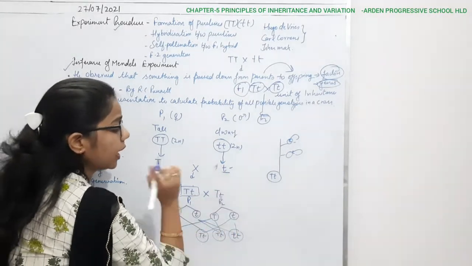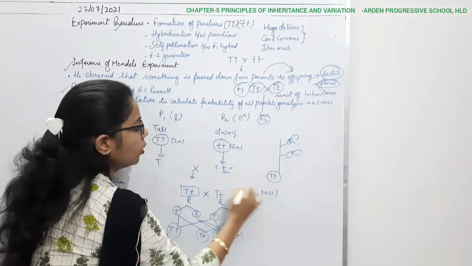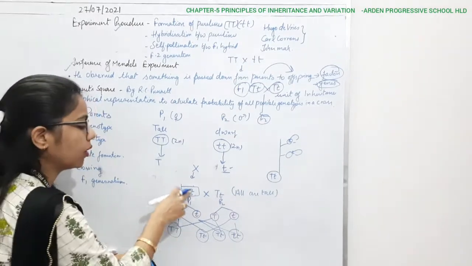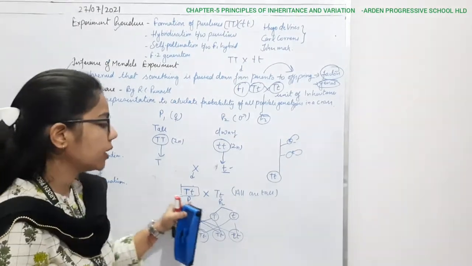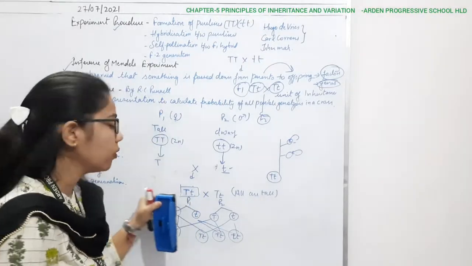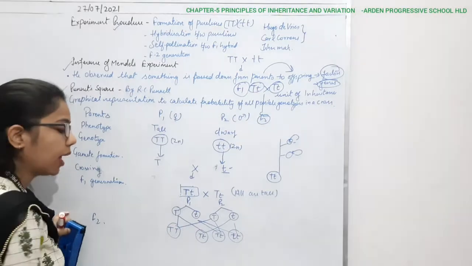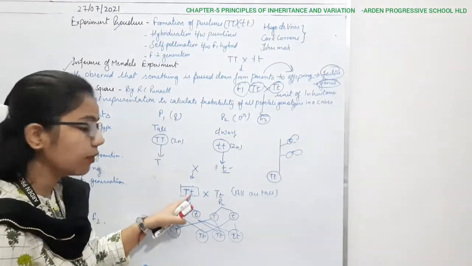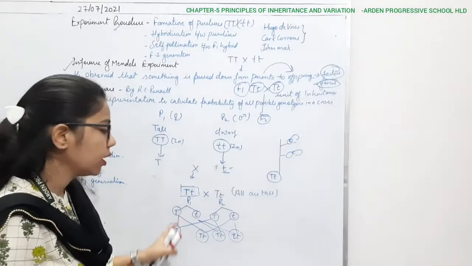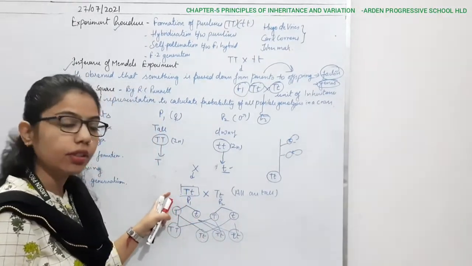It means that in the F1 generation all will become tall. Why tall? Because phenotypically this dominant character is dominant over this recessive. That's why we can see that all the plants are tall here in the F1 generation. But in the F2 generation, this recessive trait shows its effect, which it could not express in the F1 generation, right?